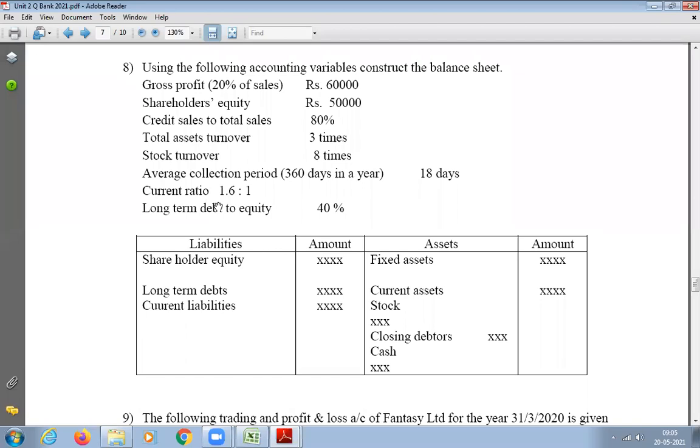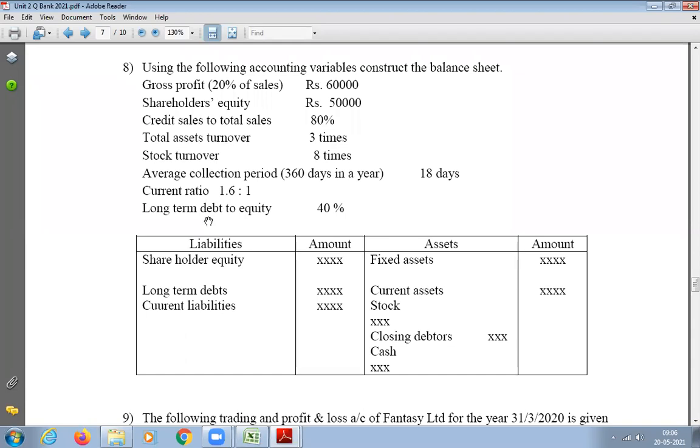We have stock, closing stock, and cash is not there. We could find current liabilities because we have total assets, but first we should find long-term debt. Long-term debt is not there on the liability side, and on the asset side, fixed assets are also not there. Yes or no? Yes, sir. So it's very difficult. As of now, we will leave that as it is. We will not touch the current ratio. We will go to the next one. What is the next one he has given?